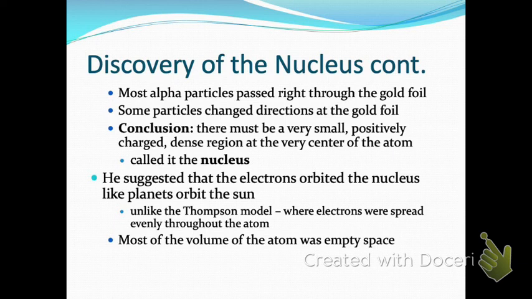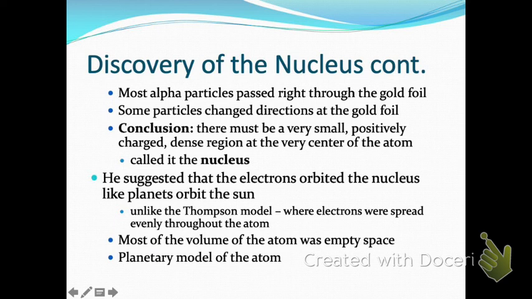In the planetary model, if he says the electrons are orbiting the nucleus, that would mean we've got one electron on each of these lines. One electron there, one electron in that orbit, one electron in that orbit. So if I only have one electron in each of these orbits, how much of my atom is empty space? A lot, right? A lot of my atom is empty space. I've only got one electron present. That means all of the rest of this is empty space.